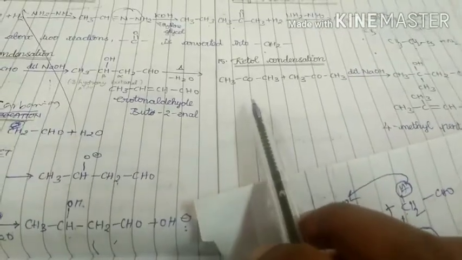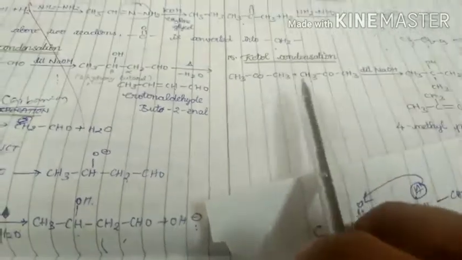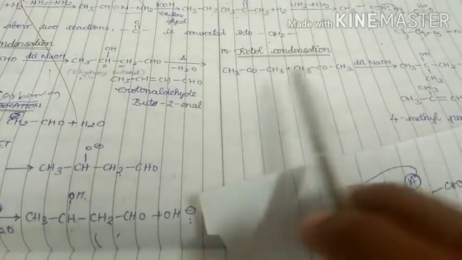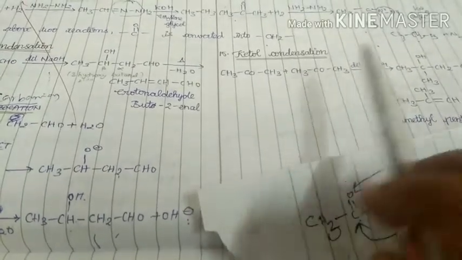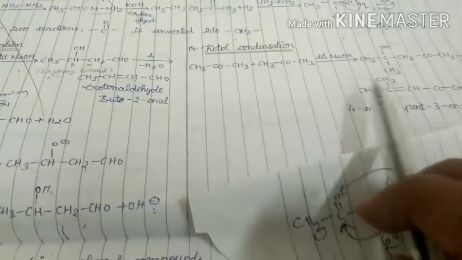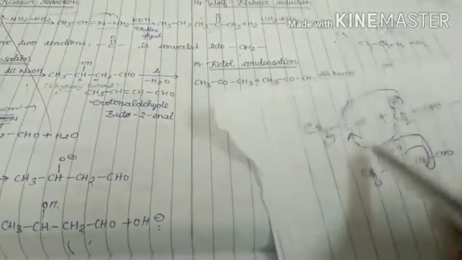Next, there is one more condensation, that is ketol condensation. In ketol condensation also we have to take two same ketone molecules. That also takes place in the presence of dilute NaOH. The same mechanism takes place, and we get this product. I will show the shortcut like this for this reaction. See what we have to do.